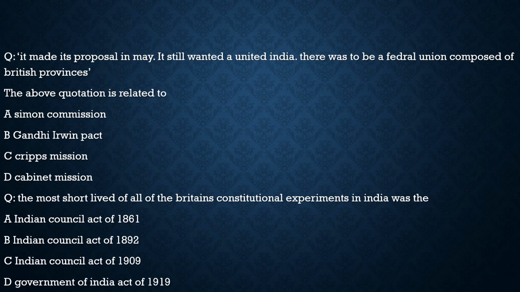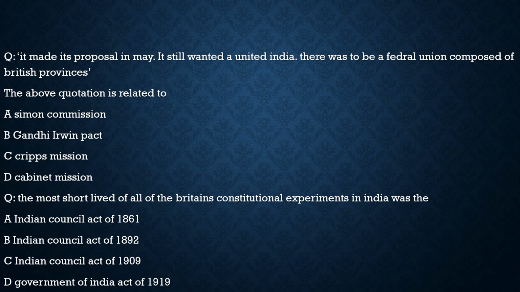Here comes the last question of today's discussion. It says, the most short-lived of all Britain's constitutional experiments in India was, and here are the 4 options. We are given four British constitutional experiments, and we have to look at the time frame for which they lasted in India, and which one lasted for the shortest period of time. The first one given is the Indian Councils Act of 1861. It lasted for 31 years.